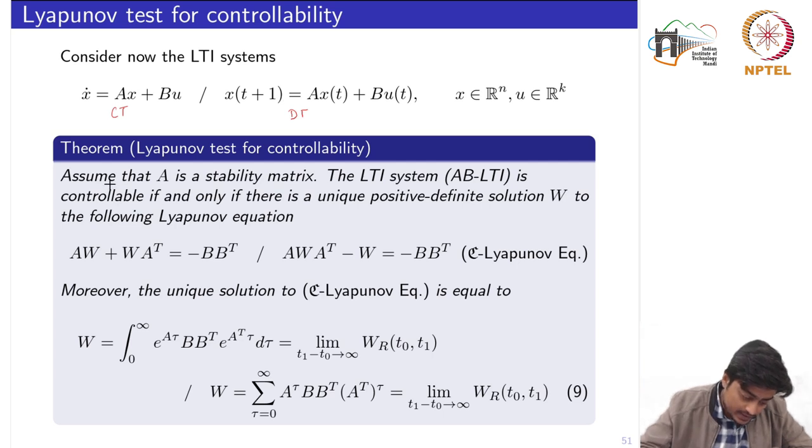Okay, so it says: assume that A is a stability matrix. Note this point because we are going to use this argument. Assume that the matrix A is stable. The LTI system, that is the pair (A, B), is controllable if and only if there is a unique positive definite solution W to the following Lyapunov equation. This Lyapunov equation is in the continuous time domain, and this one is in the discrete time.